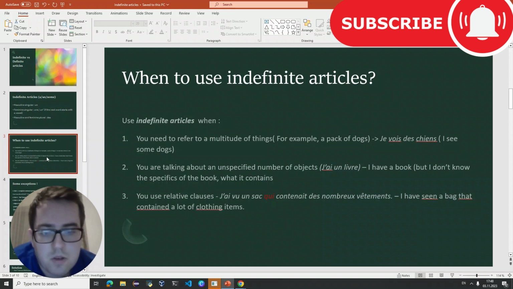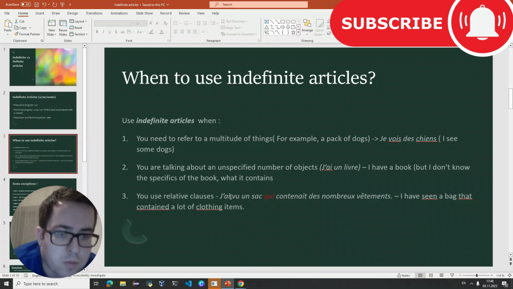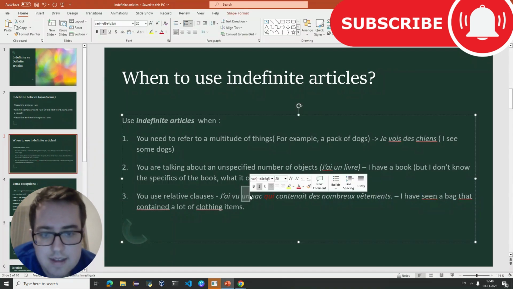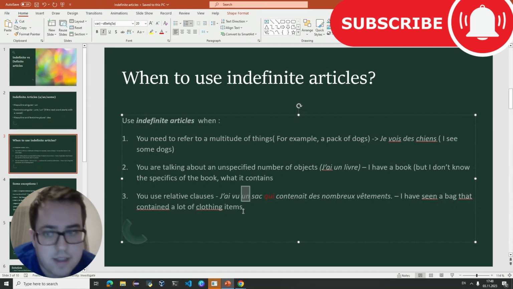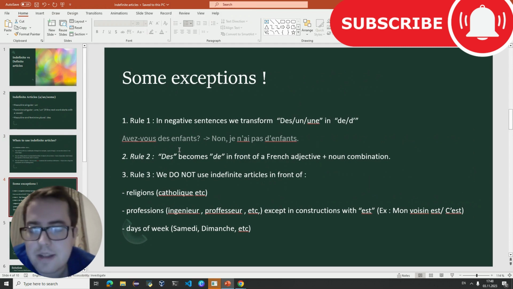So, for example, you have something like this. J'ai vu un sac qui contenait de nombreux vêtements. I've seen a bag that contained a lot of clothing items. So you would need to use this un over here, which is an indefinite article. There are some exceptions, let's call it.